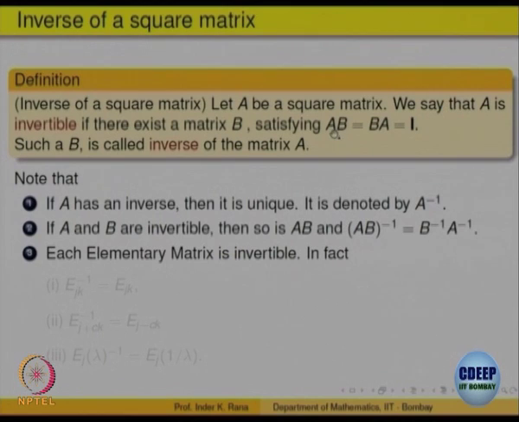That means, if A into B is equal to B into A, also equal to A into C and C into A equal to identity, then B must be equal to C.